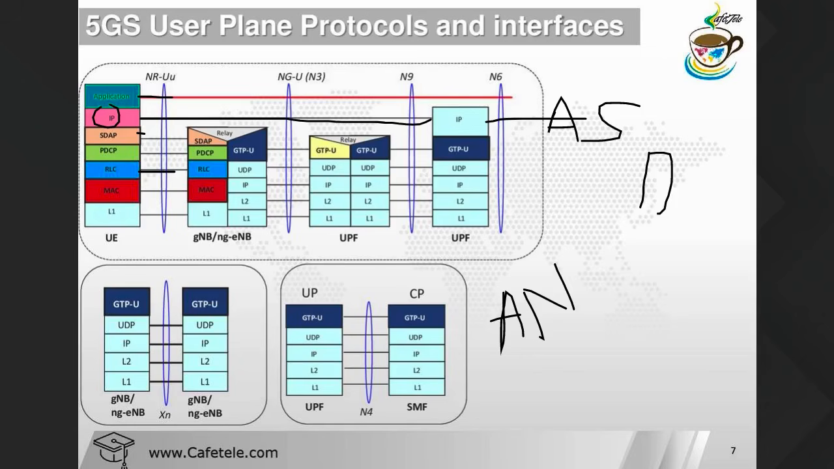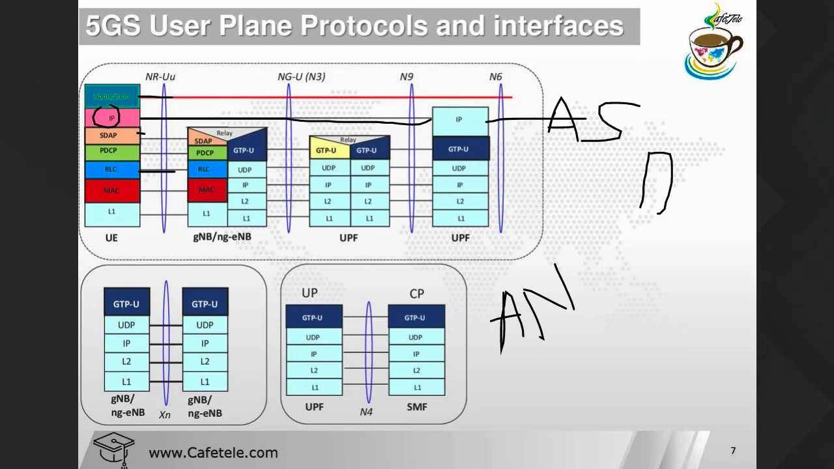Then the MAC job is the same as in LTE, but MAC also provides the random access. MAC also provides the transport blocks from the logical channel. MAC also provides HARQ, hybrid automatic repeat request. These things MAC provides.